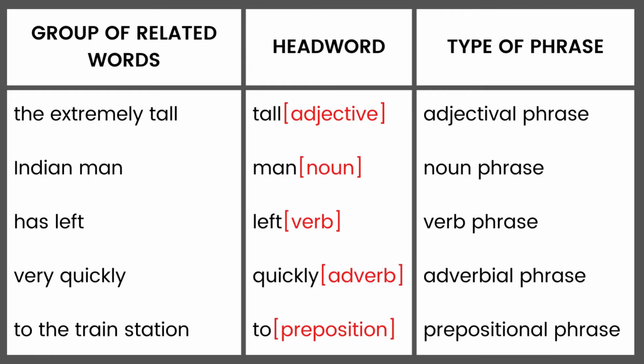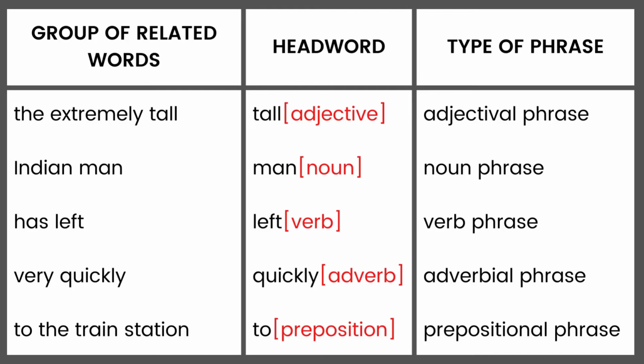Our third group of related words, has left, with left being the head word of the phrase. Now the part of speech of left is a verb. Therefore, we have a verb phrase. Very quickly happens to be the next group of related words. In this phrase, the word quickly is the head word.